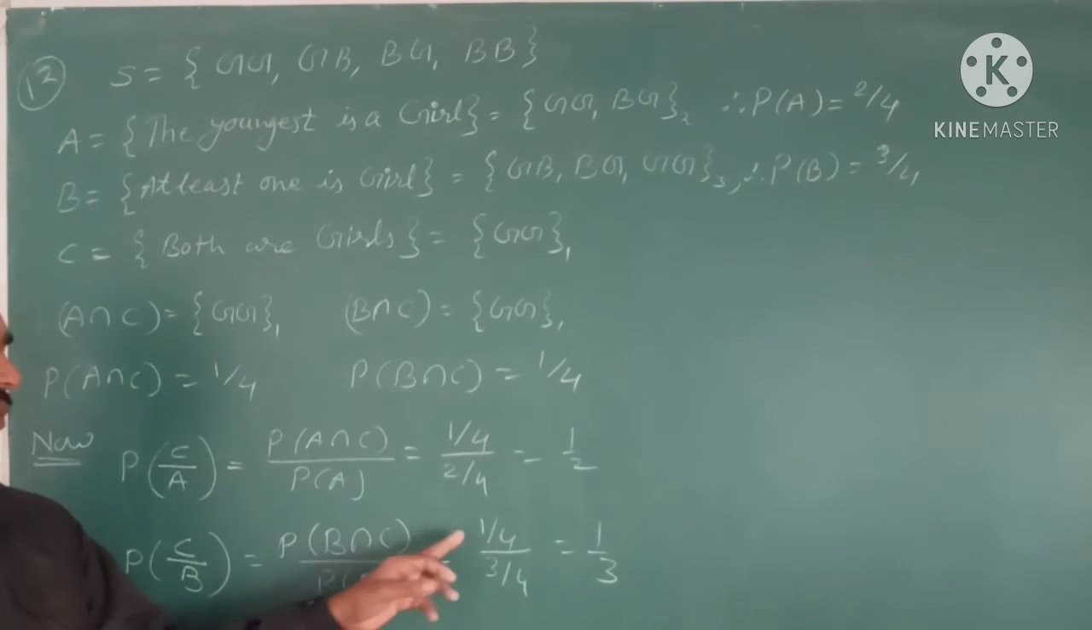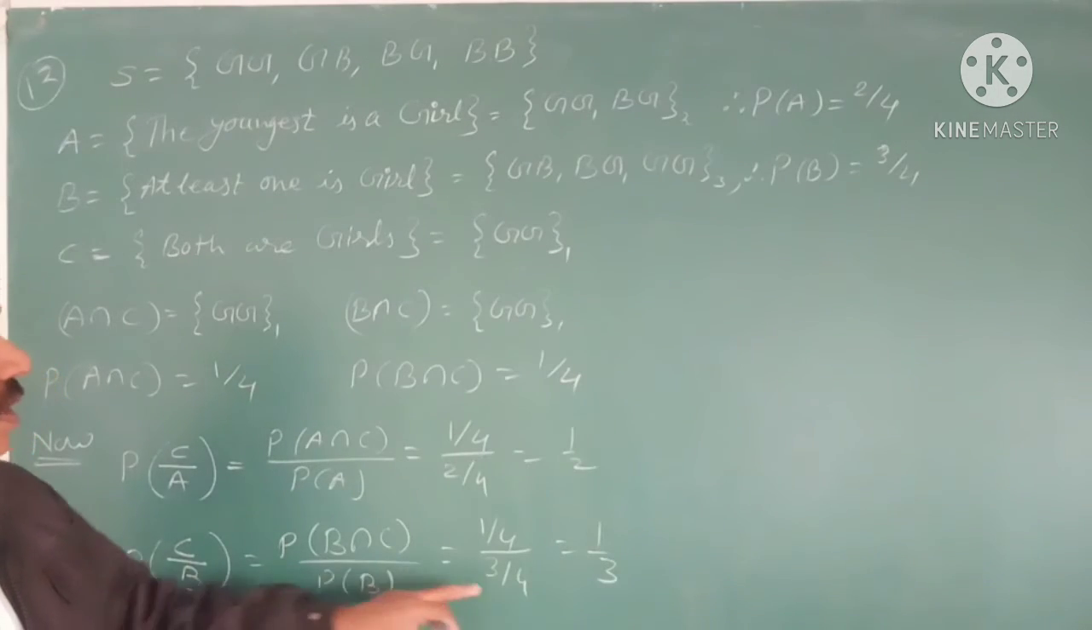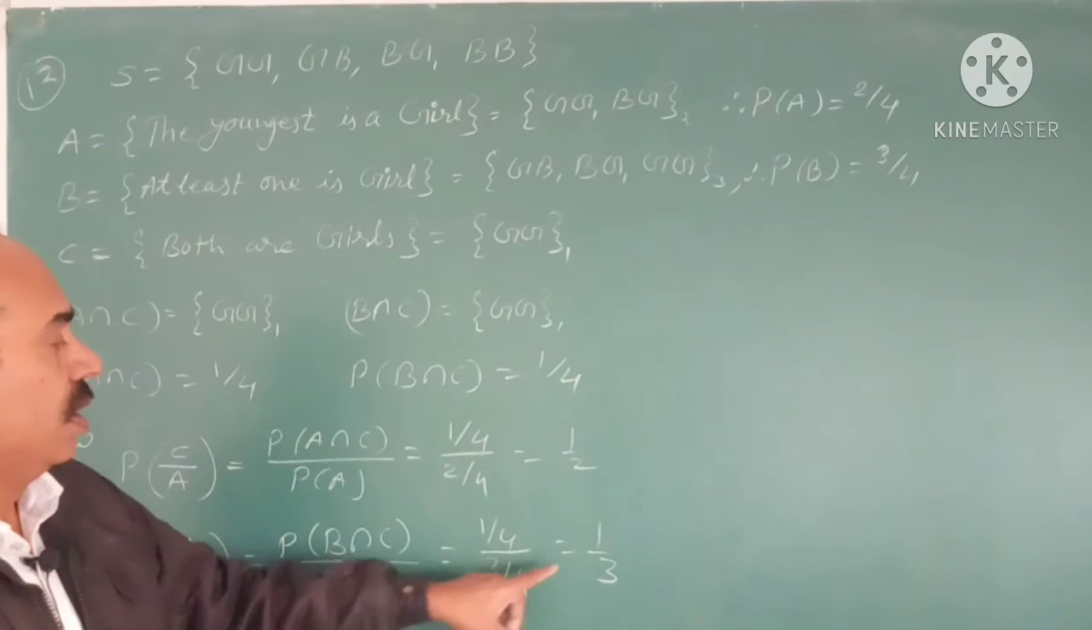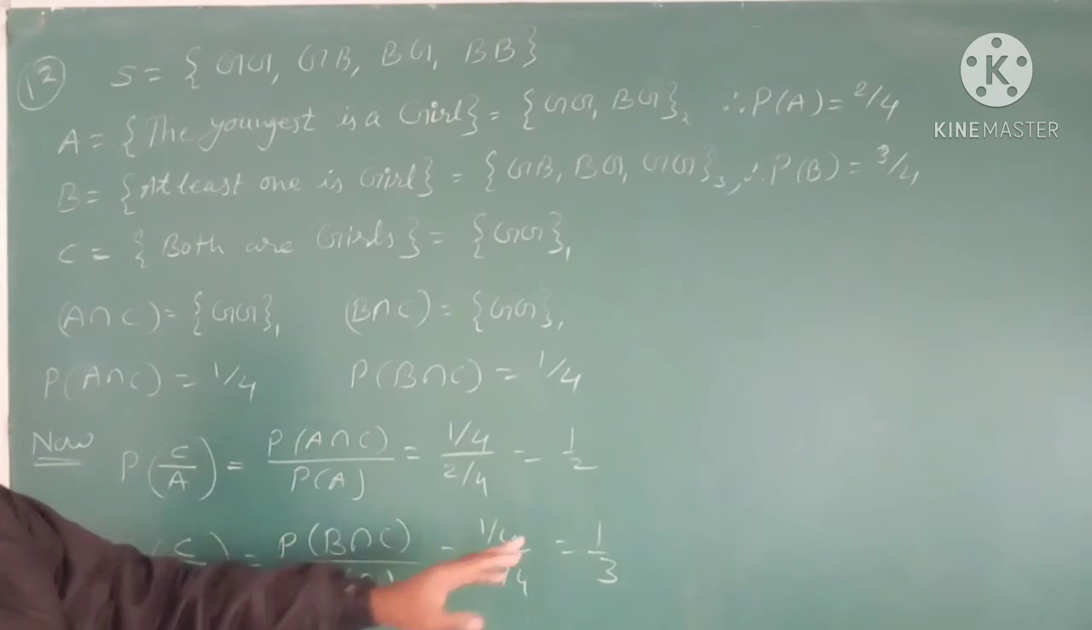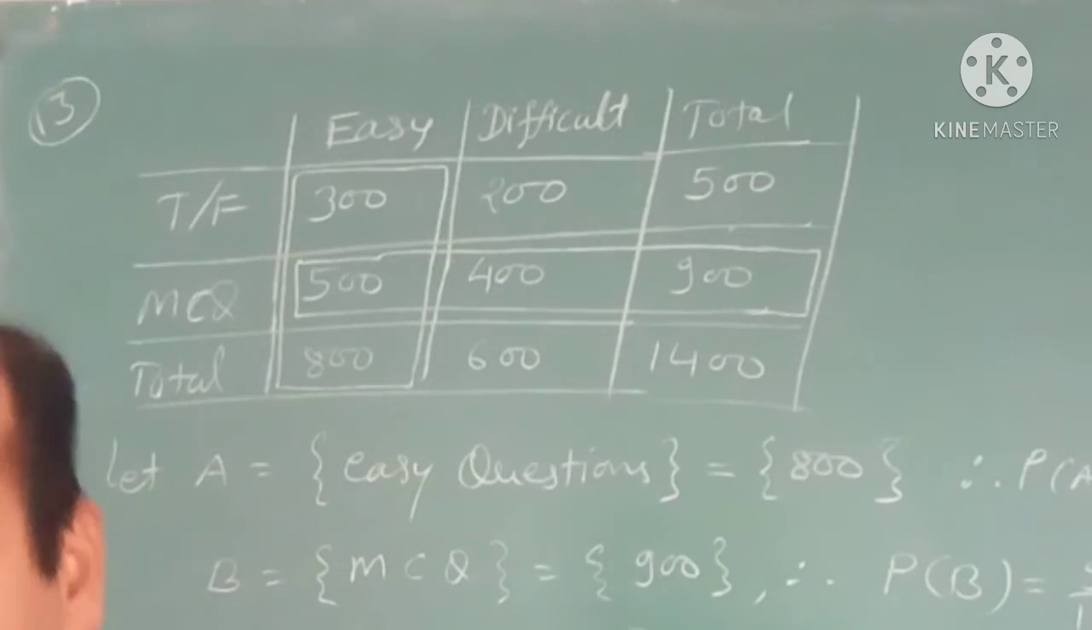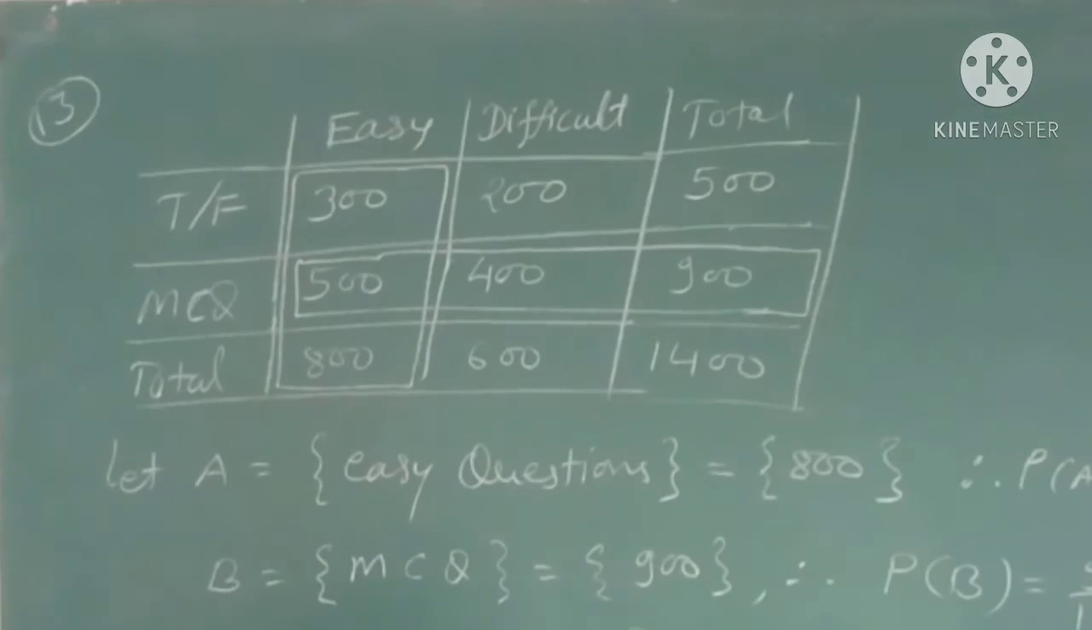Probability of B intersection C, which is 1/4, and probability of B, that is 3/4. Here the 4 is cancelled out, so your answer is only 1 by 3. Okay, next question number 13.